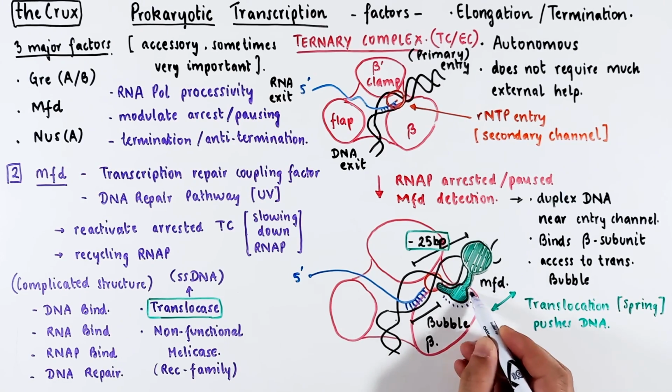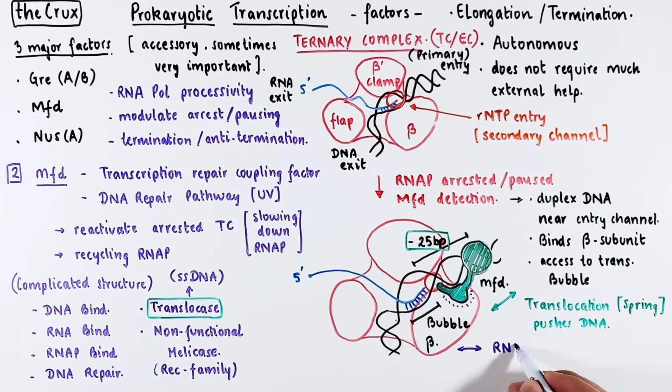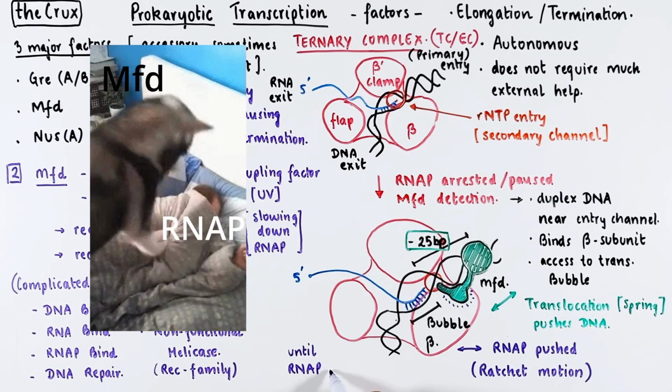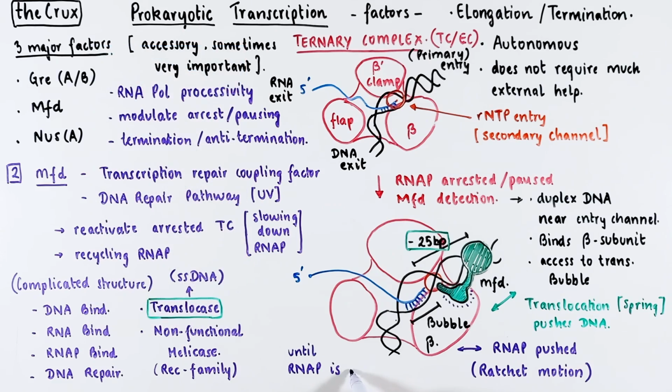Since it is also bound to the beta subunit, it can also push the RNA polymerase back and forth. This is a kind of springy ratchet motion. Essentially, this motion continues until the RNA polymerase wakes up and enters elongation. Otherwise, Mfd can also terminate transcription.